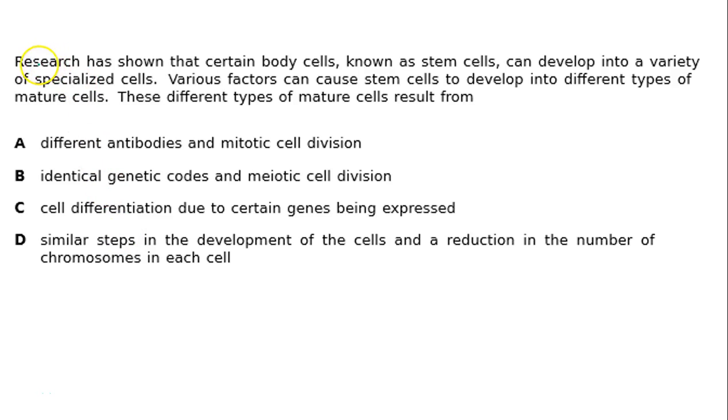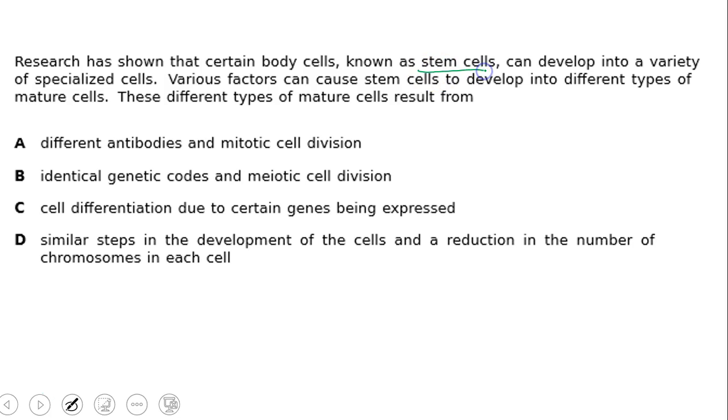Okay, let's answer this question from your test. Research has shown that certain body cells known as stem cells can develop into a variety of specialized cells. Various factors can cause stem cells to develop into different types of mature cells. These different types of mature cells result from... Okay, so let's look at the question here and decipher some of these vocabulary words.